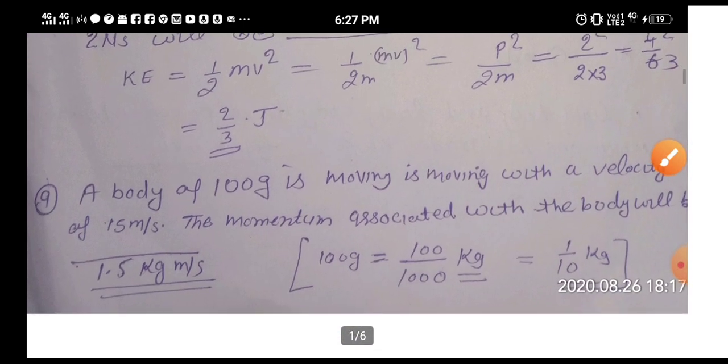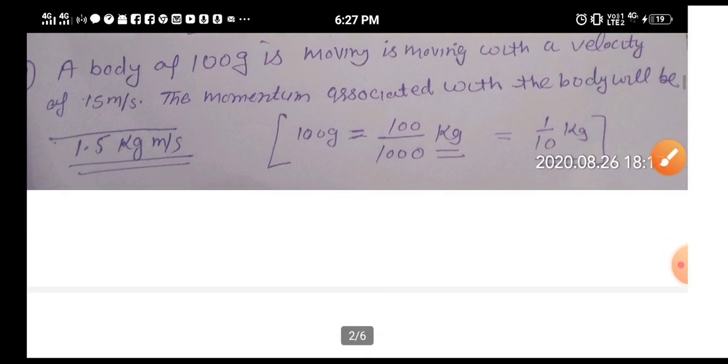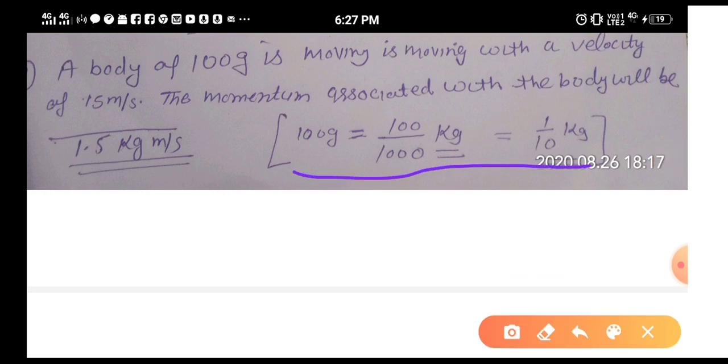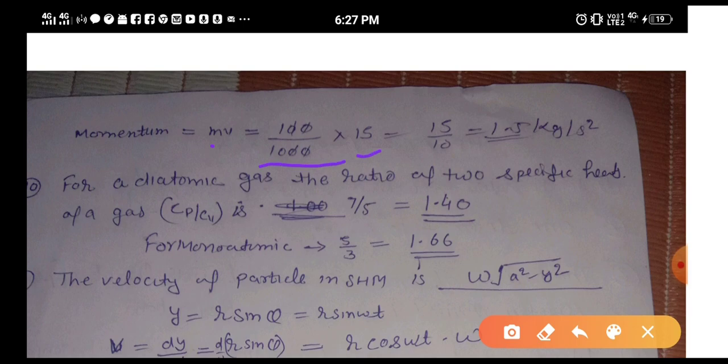Next, question number 9: a body of 100 gram is moving with a velocity of 15 meter per second. The momentum associated with the body is, its answer will be 1.5 kg meter per second. How did this answer come? First of all, we need to convert units. 100 gram we need to convert into kilograms, so it will be 1 by 10. Momentum is mv, so mass is 100 upon 1000 into 15, so it will be 15 upon 10, 1.5 kg meter per second.